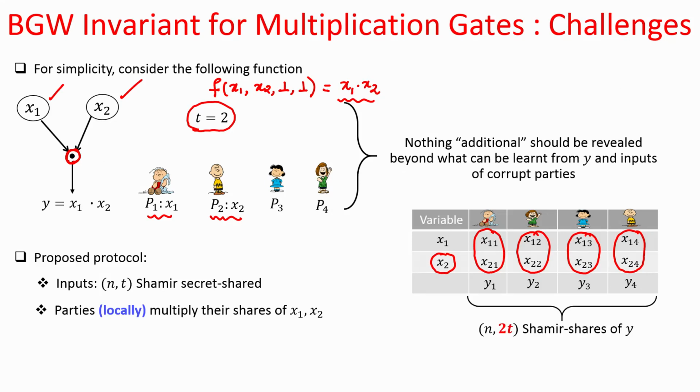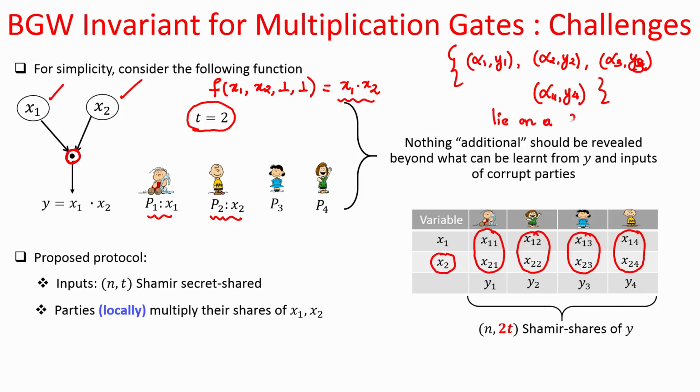So, as we have seen earlier, this vector of values y1, y2, y3, y4, namely (alpha1, y1), (alpha2, y2), (alpha3, y3) and (alpha4, y4), they lie on a 2t degree polynomial.